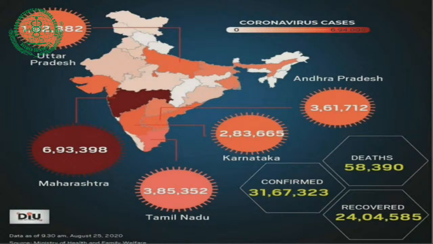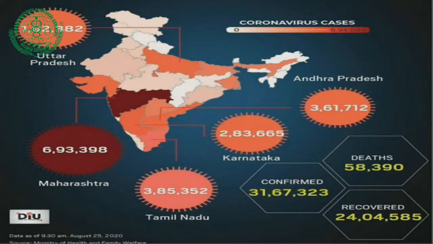We can see Maharashtra is leading with around 7 lakh cases. Then the next is Tamil Nadu, followed by Andhra Pradesh, Karnataka, and now even Uttar Pradesh is having approximately 2 lakh cases of coronavirus. In total, around 31,000 deaths have been reported till 25th of August. Some deaths might be added in the last 2 days also. So roughly we can say more than 58,000 deaths have occurred in India till now.